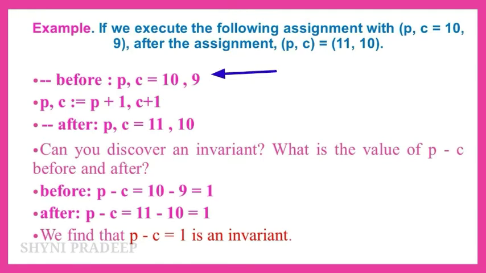So, before the assignment P, C values are 10, 9. After the assignment P, C values are 11, 10. Now, you have to subtract the values before and after the assignment. Before the assignment, 10 minus 9 is equal to 1. After the assignment, 11 minus 10 is equal to 1. So, before and after the assignment, the value is the same, 1. So, we can say P - C = 1 is an invariant.